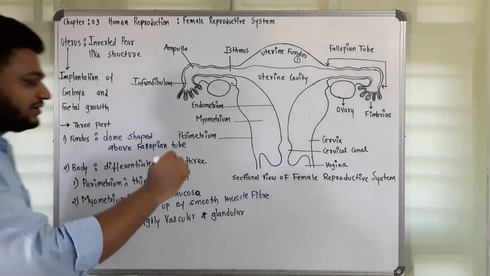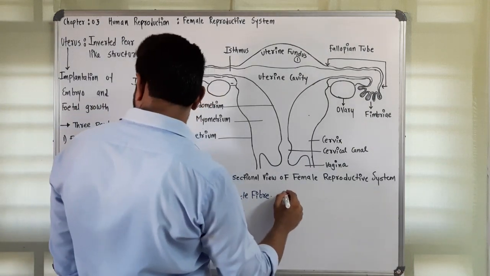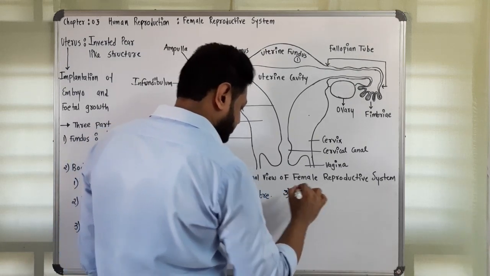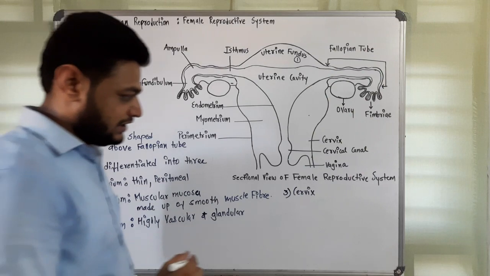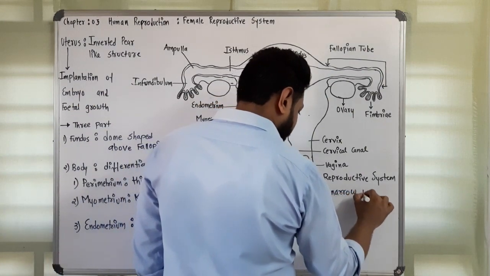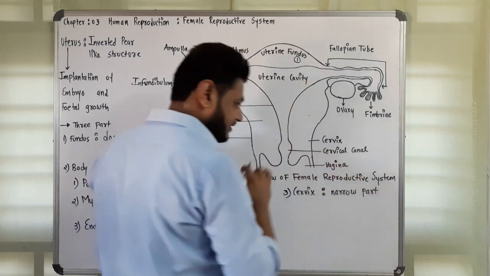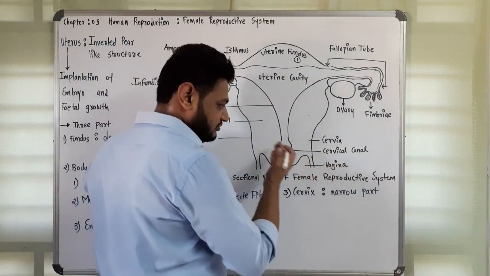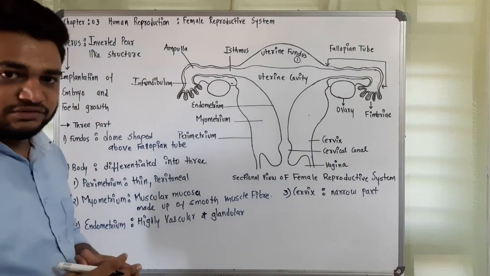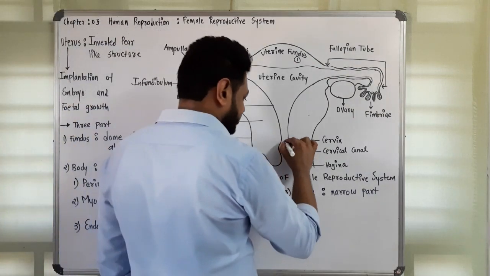Now the last one is the cervix. The third part is the cervix. The cervix is a narrow part having a cervical cavity, also referred to as the cervical canal. Now there are two os. One is the internal os.